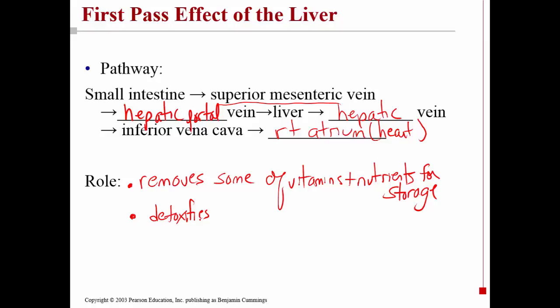So the food particles, after they're absorbed in the small intestine, are going to travel to your liver, where they are detoxified to the best of the liver's ability, and then they are returned to the venous system to be distributed to the tissues of your body. The liver has a number of enzyme systems that are very specific in detoxifying particular chemicals. And this is a very important role of the liver.